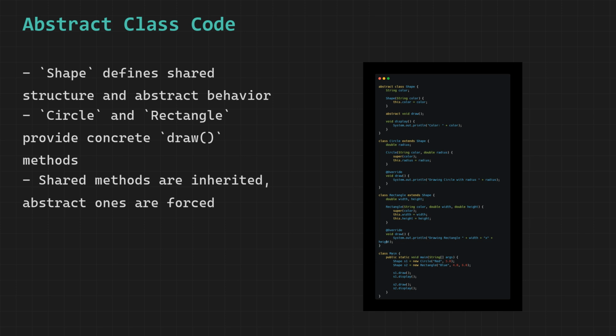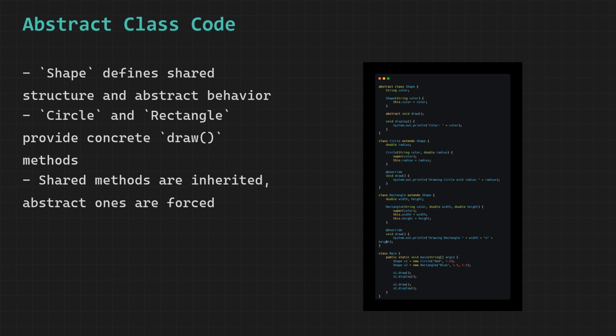We have three classes here. Shape is the abstract parent class, and Circle and Rectangle are the concrete child classes that extend Shape. The Shape class is declared abstract. It has a field called color, a constructor that takes color as a parameter and sets it using this.color, one abstract method called draw with no body, and one regular method called display that prints the color to the console. Because draw is abstract, Shape is saying that every child class must provide its own version of draw.